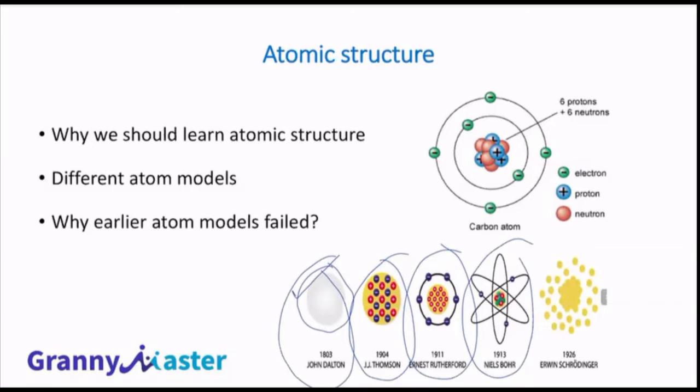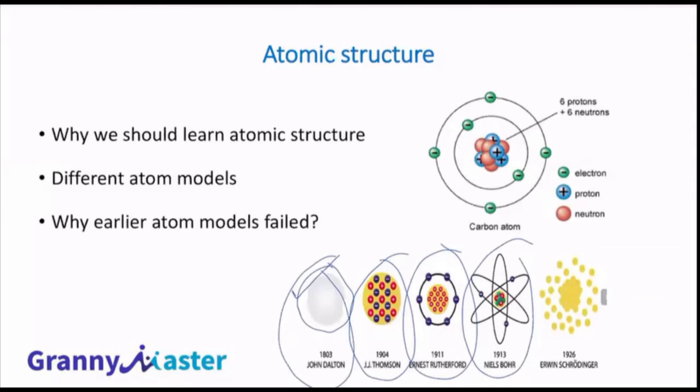When John Dalton put forward his first atomic model, he never mentioned a proton, a neutron, or an electron. He just said atoms are just like spheres. Because this model came in 1803, right? Nobody had any idea about subatomic particles at that time.